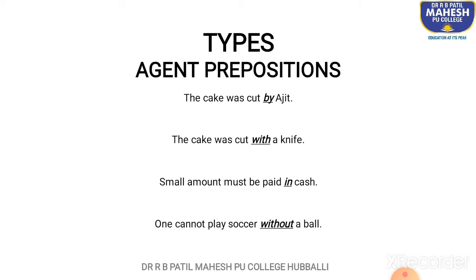One cannot play soccer without a ball. So, yes, to play soccer, you definitely need a ball. So, without a ball, without is an agent preposition here. To play that particular game, you need this particular thing, tool, instrument, whatever. So, that is why it is an agent preposition here, without.